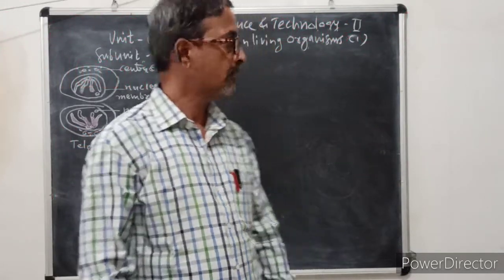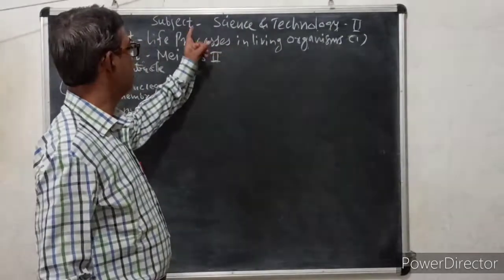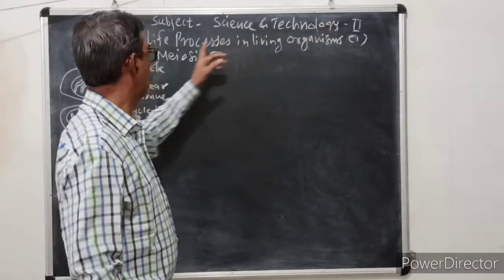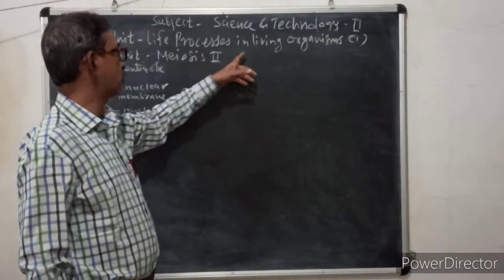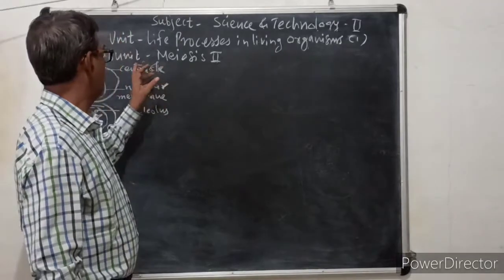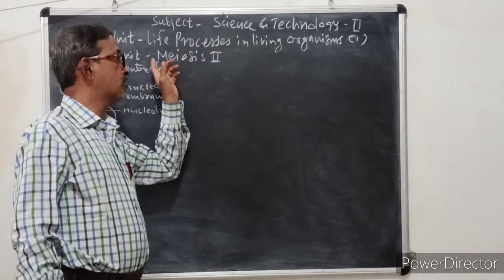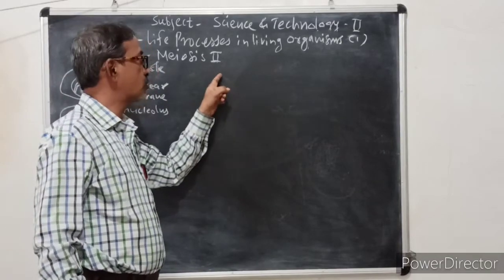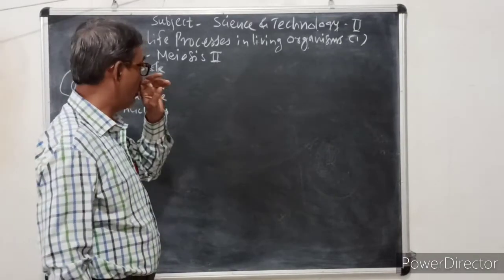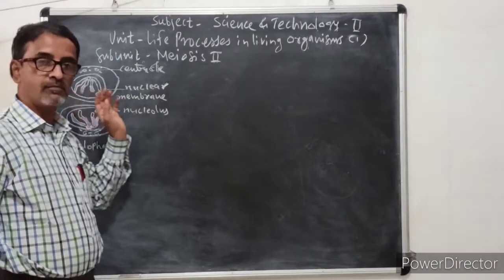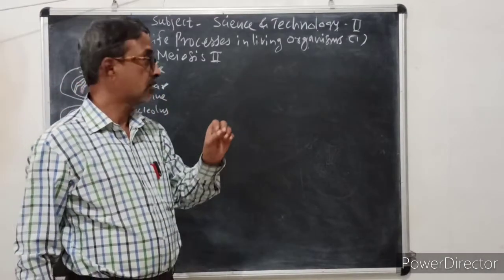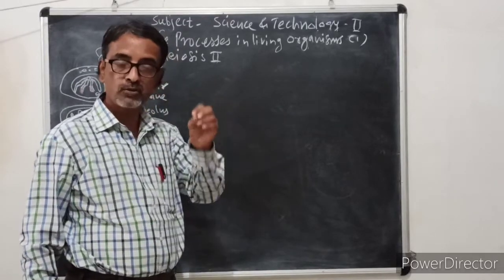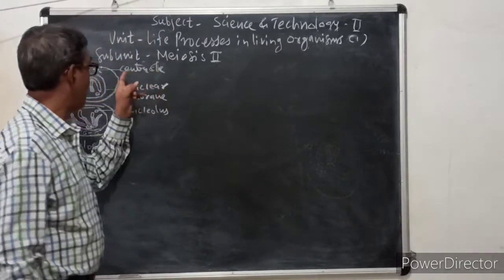तर आपण याच्या आधी बघितलं होतं इन सब्जेक्ट सायन्स अँड टेक्नॉलॉजी 2 वी हॅव सीन अंडर द युनिट लाईफ प्रोसेसेस इन लिव्हिंग ऑर्गॅनिझम्स. Yesterday we have seen meiosis 1 and today we have to see meiosis 2, the last topic of this chapter. So in meiosis 1, meiosis is the type of cell division where chromosome number is reduced to half. We have seen this.